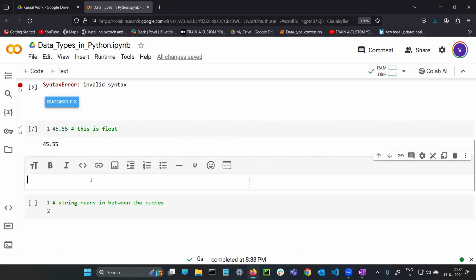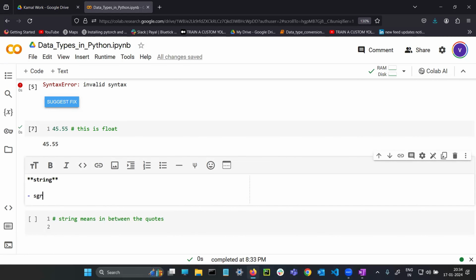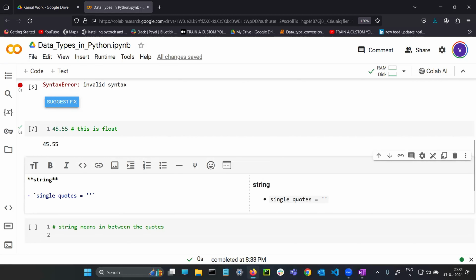For example, let me take this text box and write clearly, string. What is the meaning of a single quote? Single quote means this one.